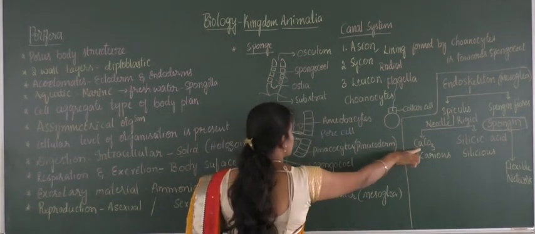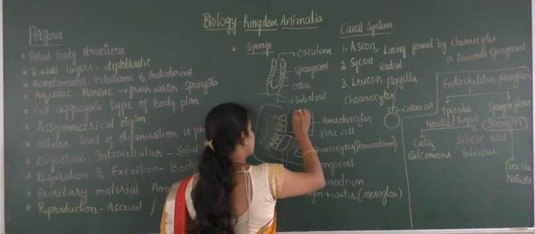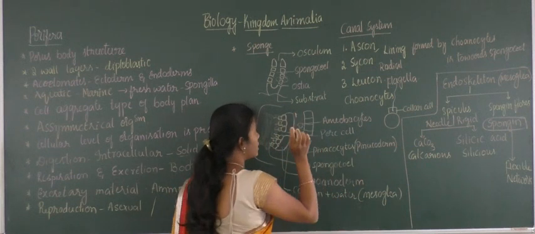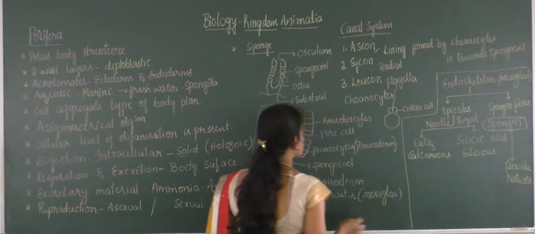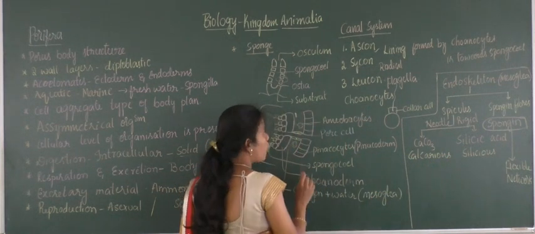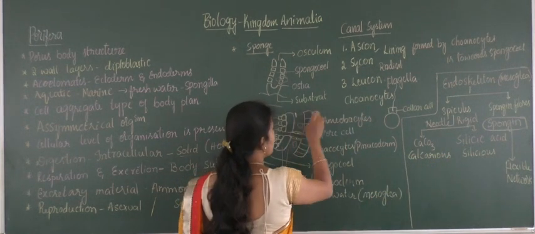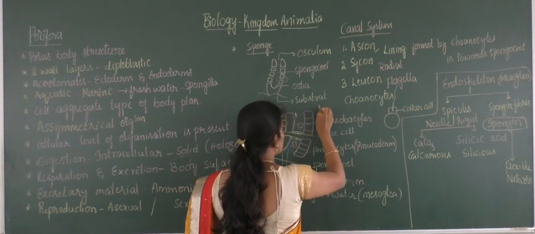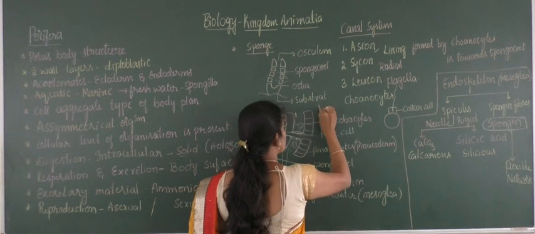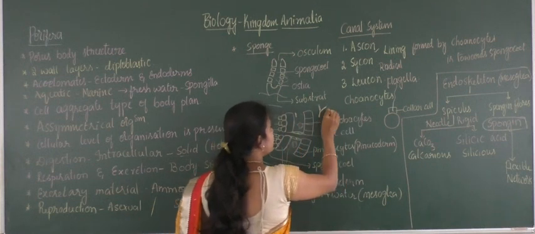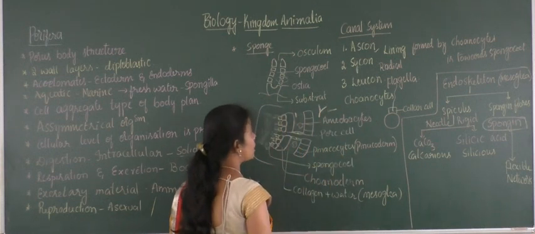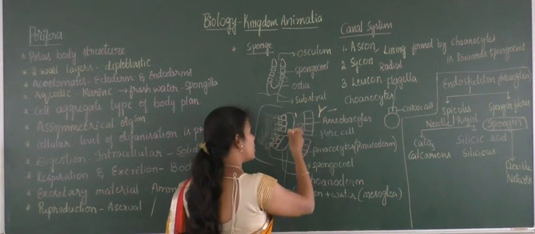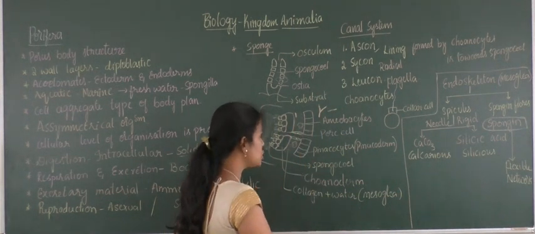If you consider the calcium carbonate made, they just have a needle-like appearance, and the silicic acid made ones will be triangular in shape. In this way the siliceous spicules will be there, and in this way the calcium carbonate ones will be there, and they are present inside the mesoglial region.